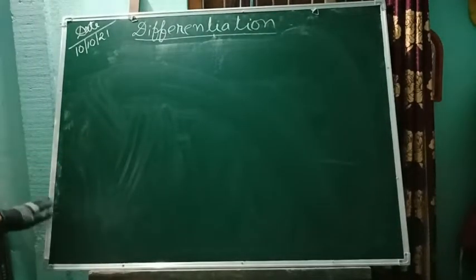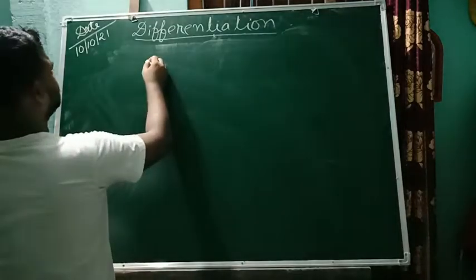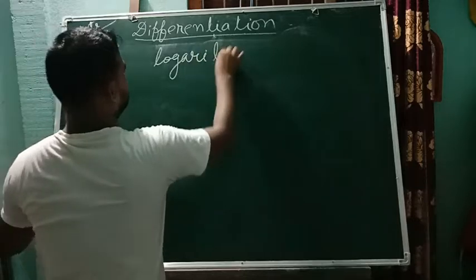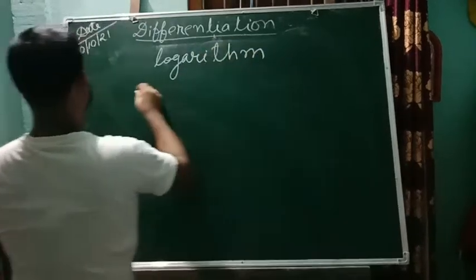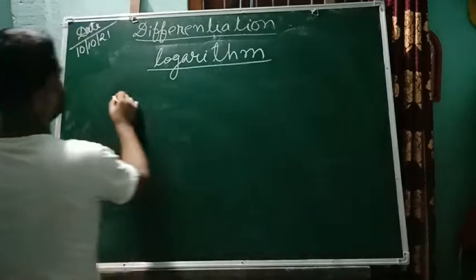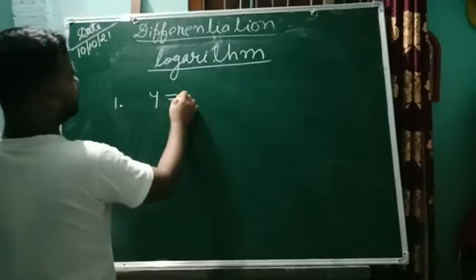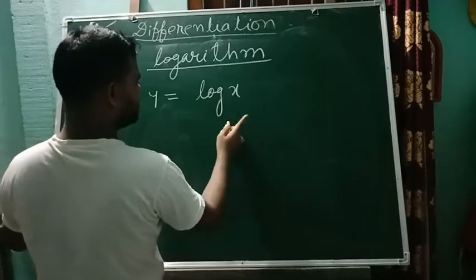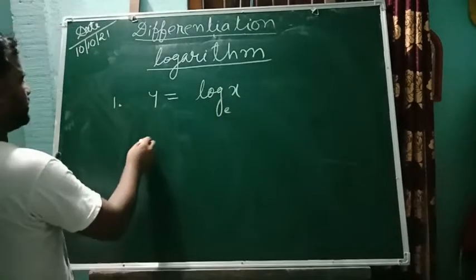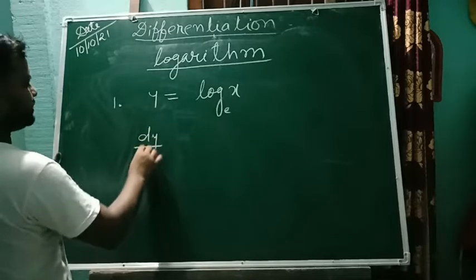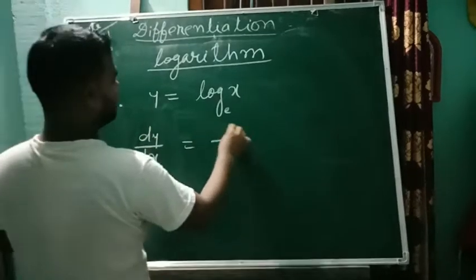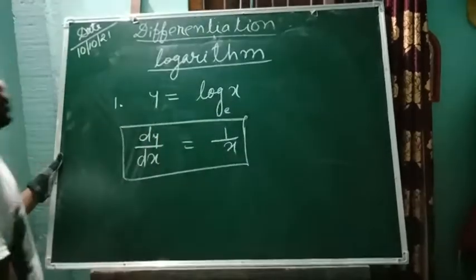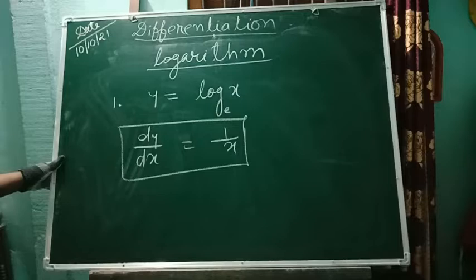Now formulas from logarithm. Number 1, if y is equal to, say, log x. If the base is not mentioned it is 10, but here it will be of base e. So the derivative of log x is equal to 1 by x. How it has come, don't go through, but remember it.